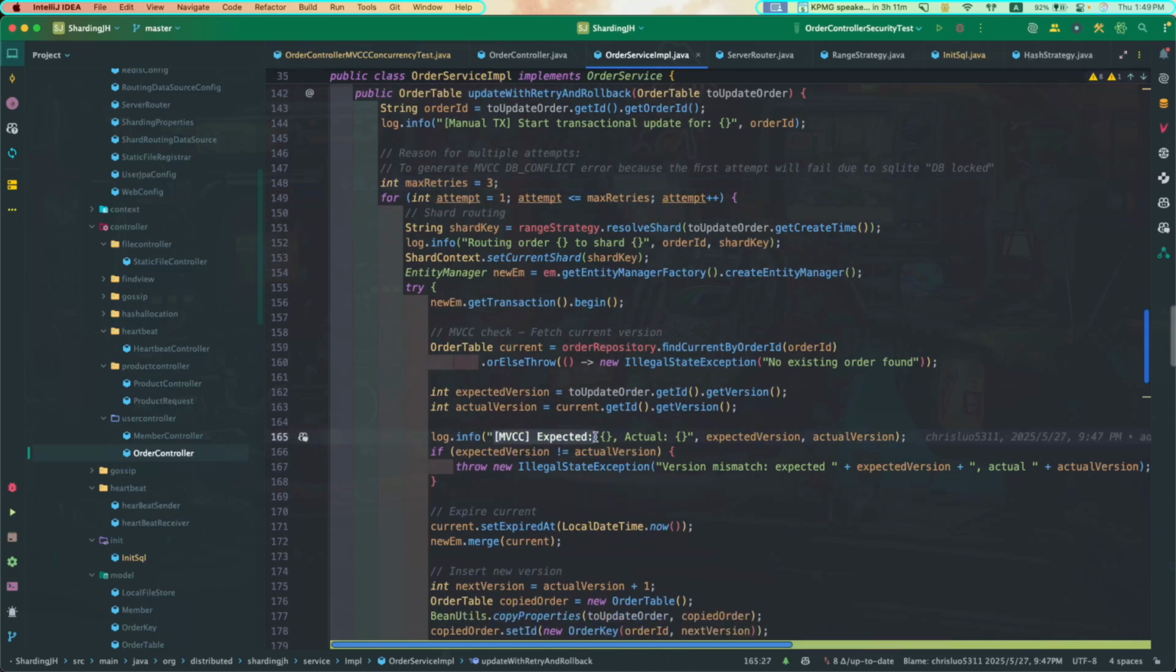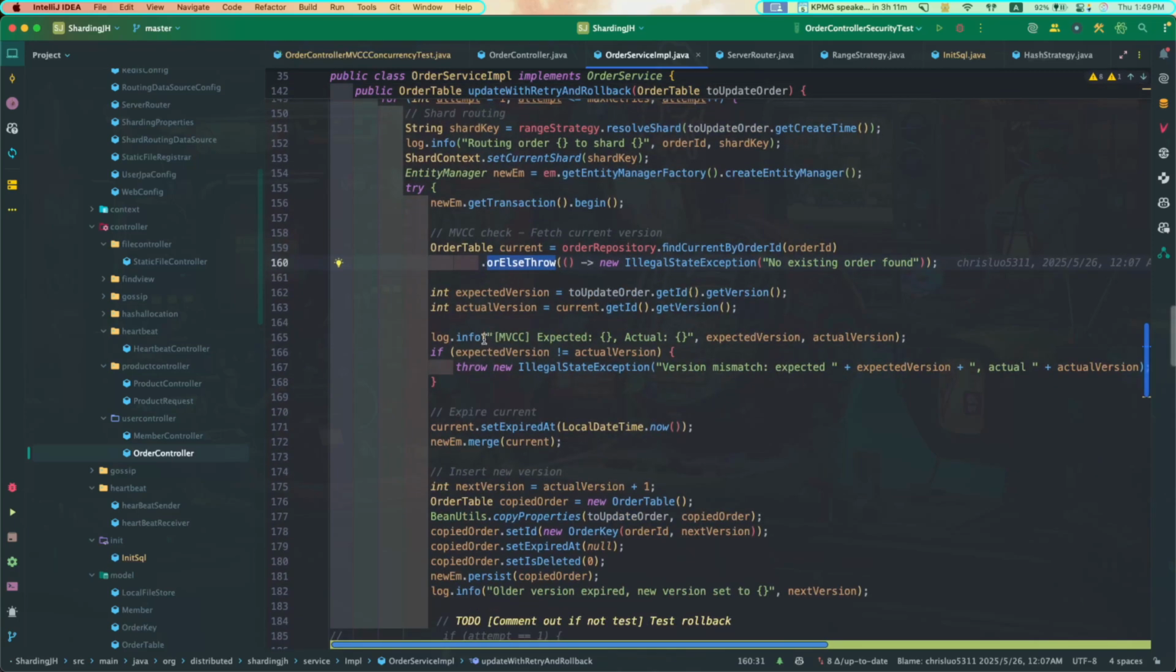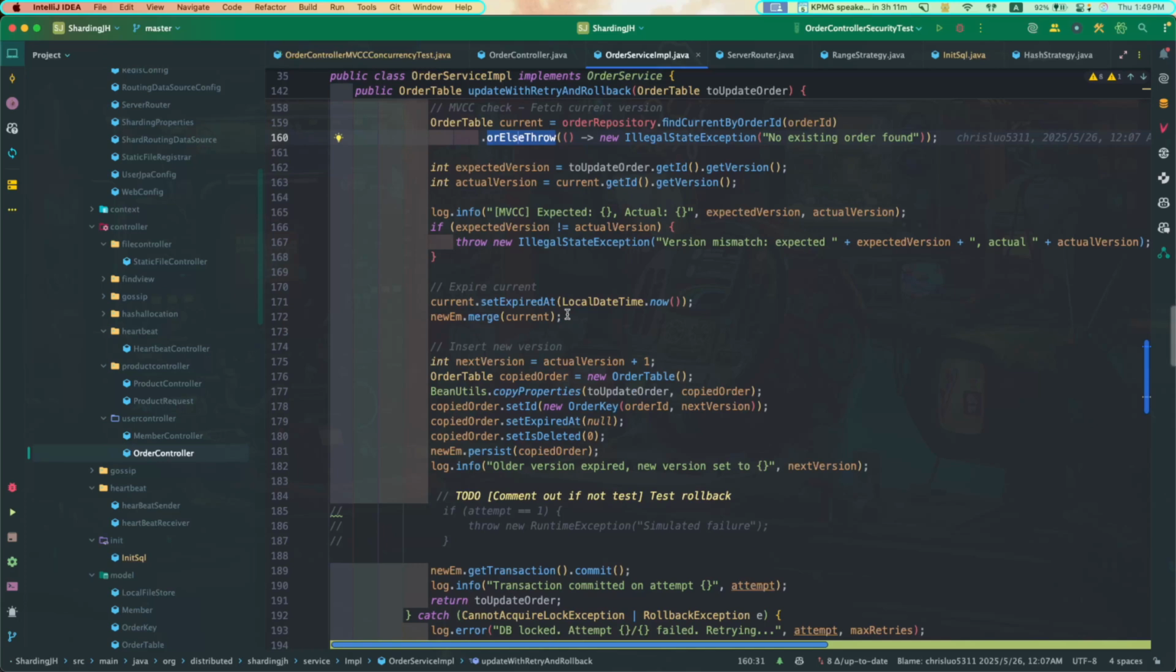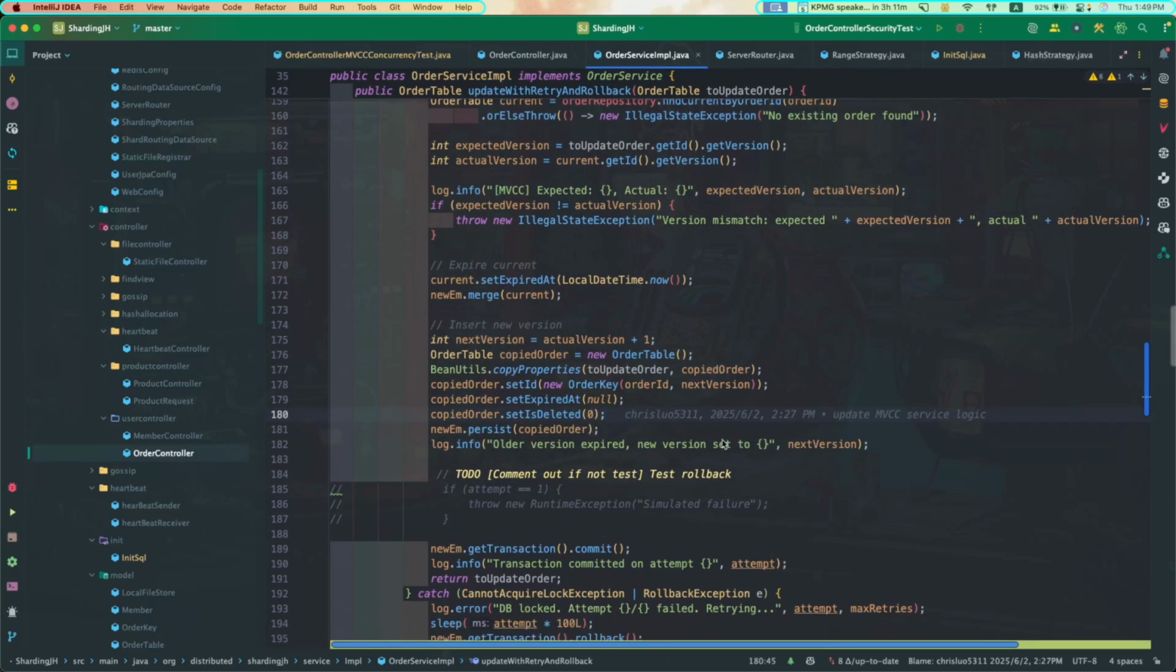Here we first get the current order from the order table, and then check whether the expected version and actual version match. If they don't match, we throw this exception, version mismatch. If they match, we first expire the current version, then insert a new version, and then save it to the current repository.